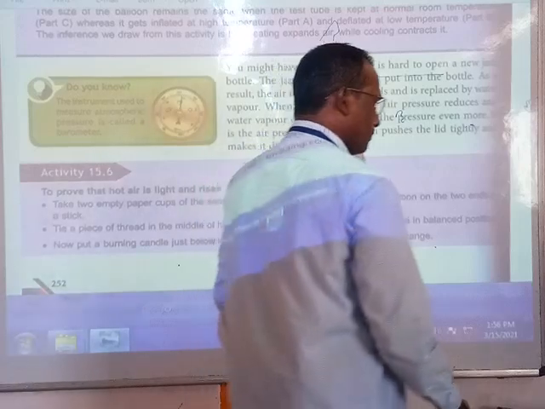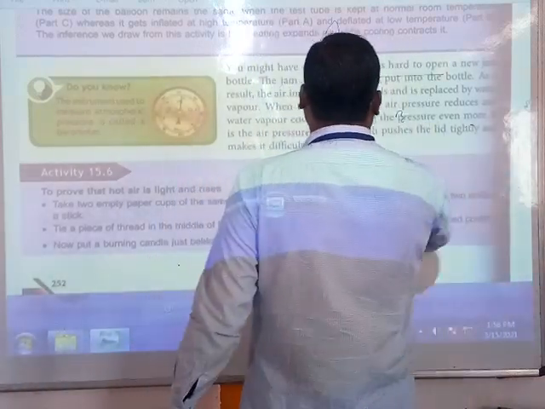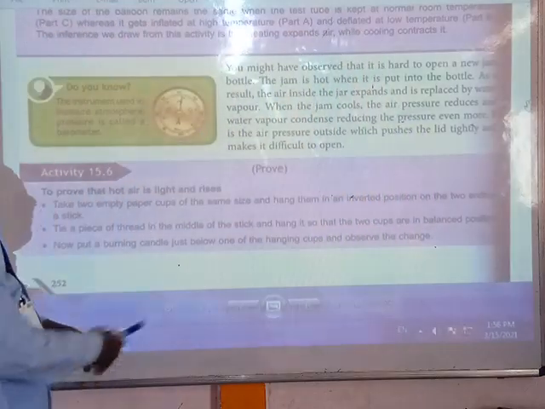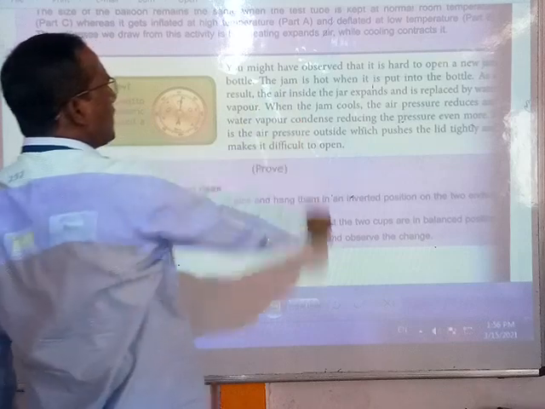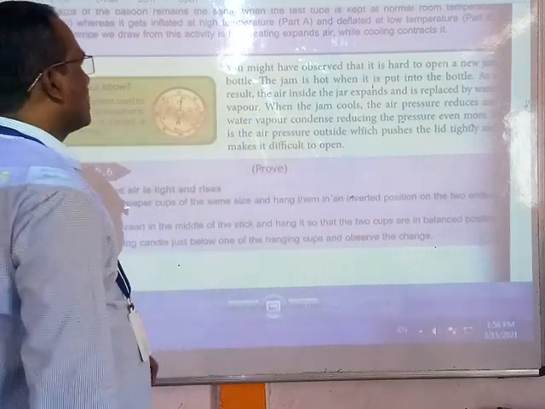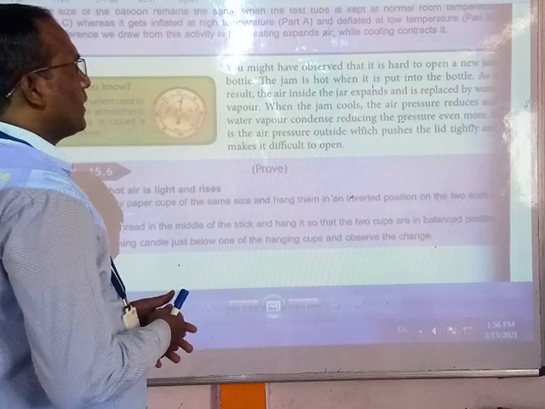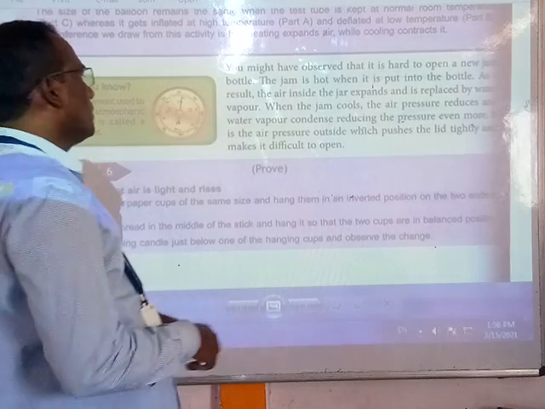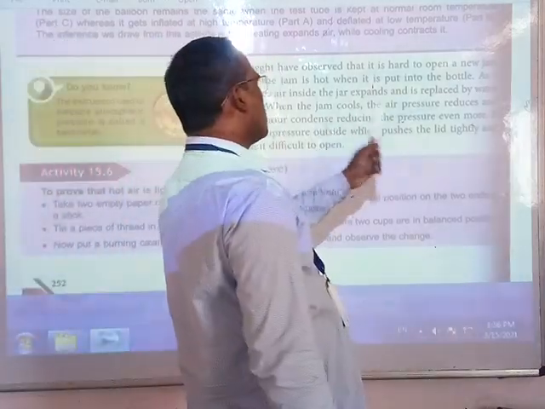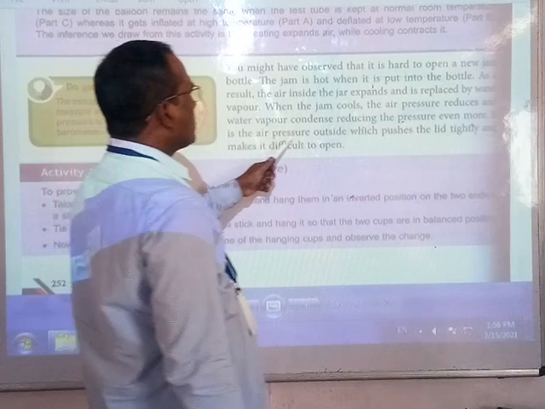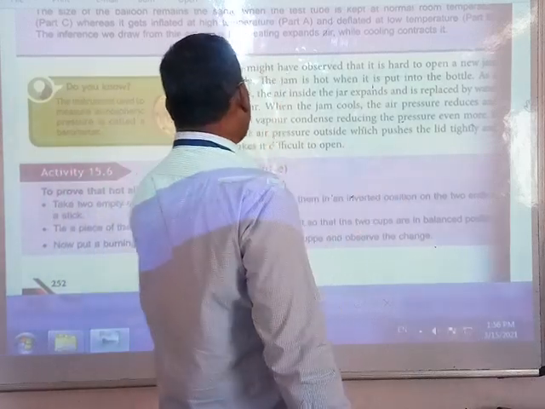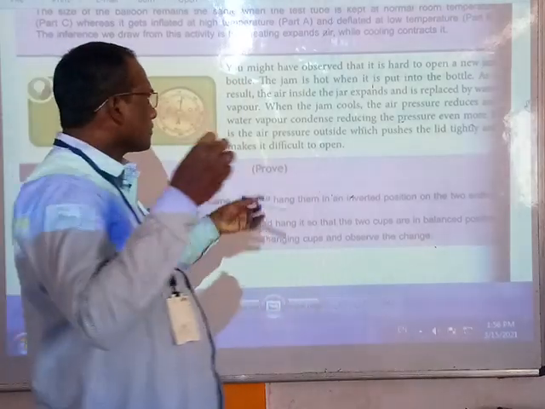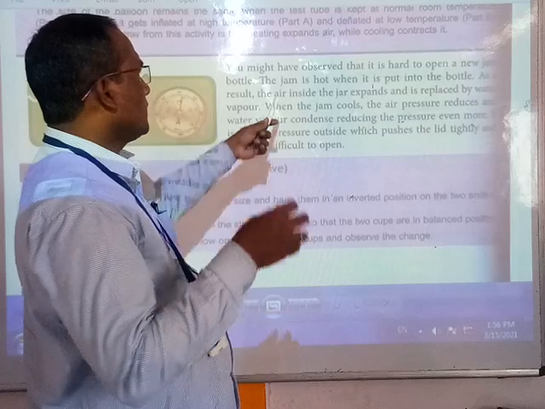So you might have observed that it is hard to open a new jam bottle when the jam is put in the bottle hot. As a result, the air inside the jar expands and is replaced by water vapors. When the jam cools, the air pressure reduces, and water vapors condense, reducing the pressure even more. The air pressure outside pushes the lid tightly and makes it difficult to open.